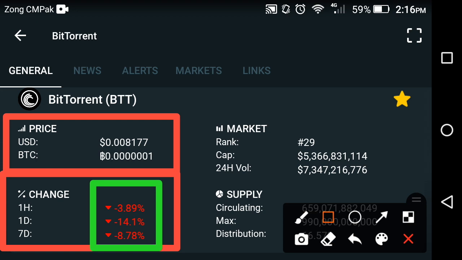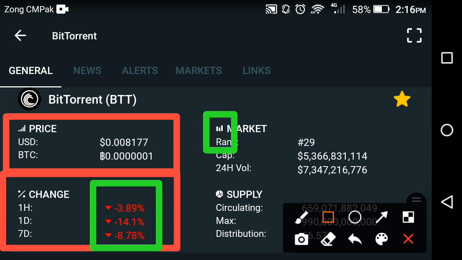So what should they do? A lot of people also message me on Instagram asking what they should do at this time when Bittorrent falls down. So friends, my suggestion for all of you is, please, it's not the time, don't make this mistake at this time. Don't sell your Bittorrent coin at this time friends. Hold your Bittorrent coin, because the big explosion, the big jump of the Bittorrent coin is coming soon. So please wait for Bittorrent coin.